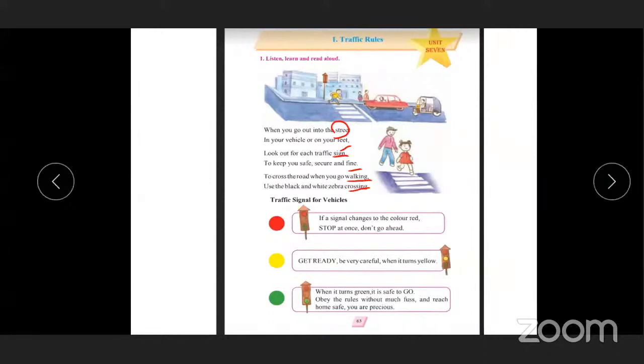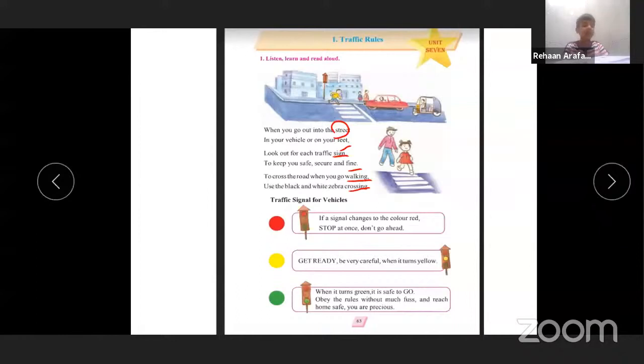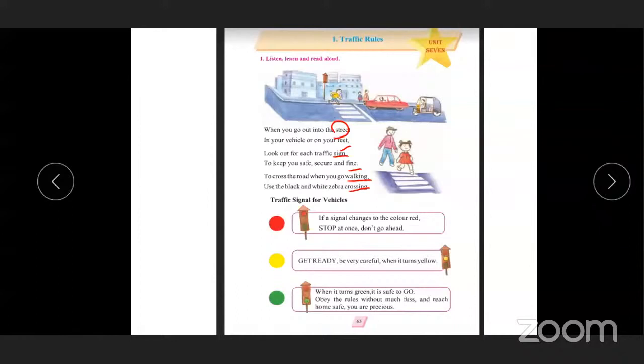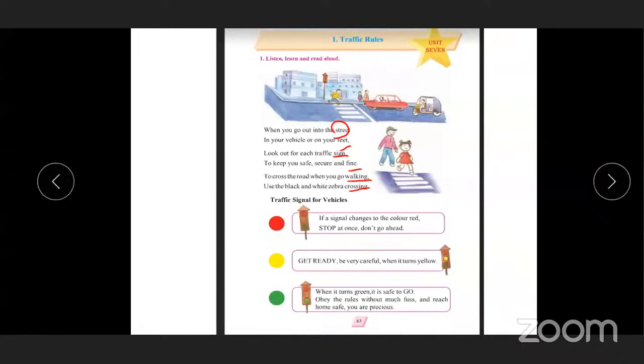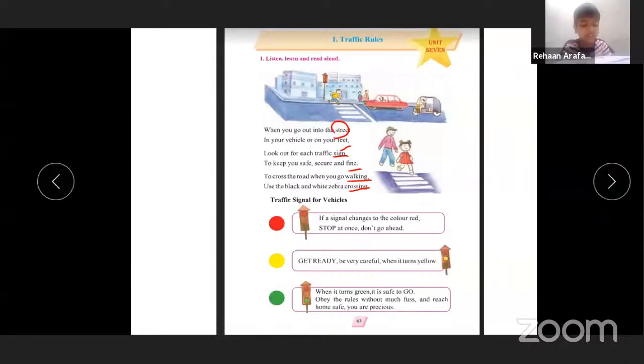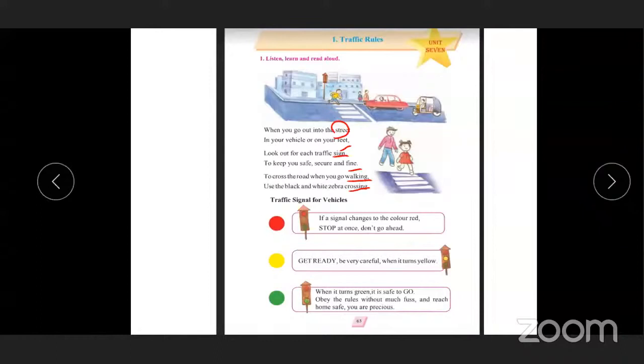To cross the road when you go walking, use the black and white zebra crossing. Traffic signal for vehicles.